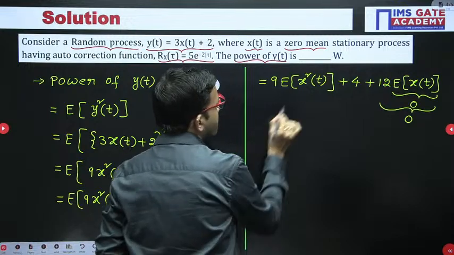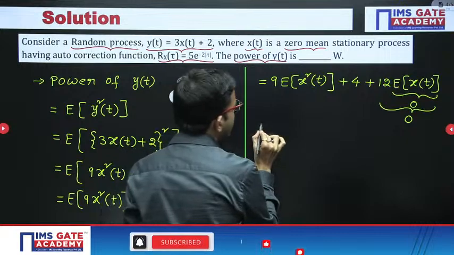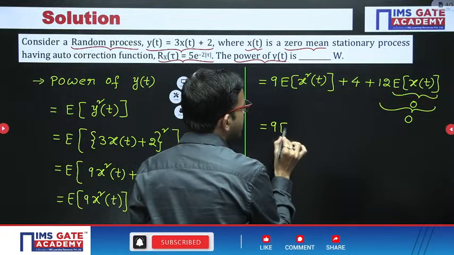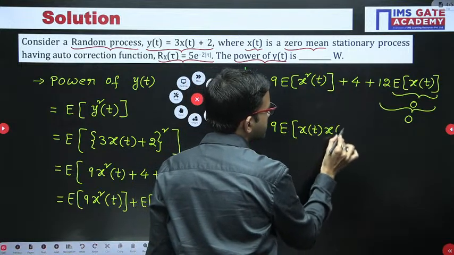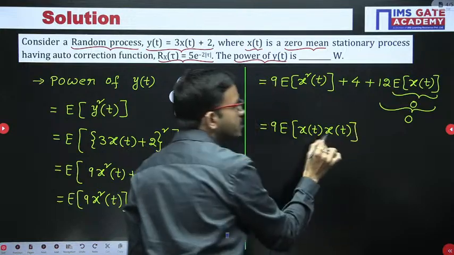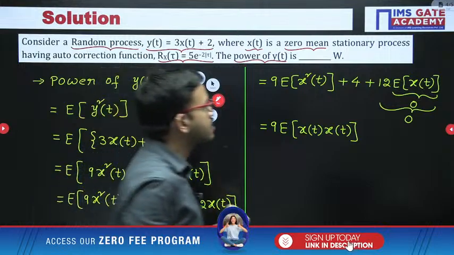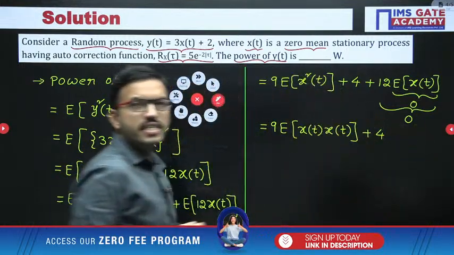Now here you are having expectation of x square of t. This one we can write as expectation of x of t into x of t. Okay, for one question I am discussing completely, but if you get a similar question I will discuss it directly in one step. So here 4 I am keeping as it is, and when you add 0, the resultant answer will remain the same.